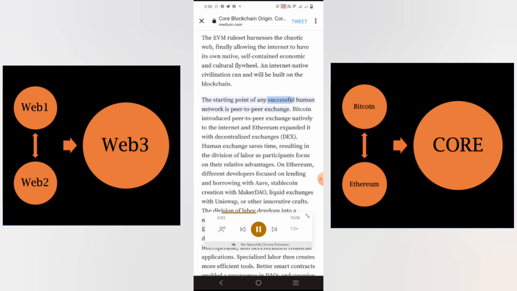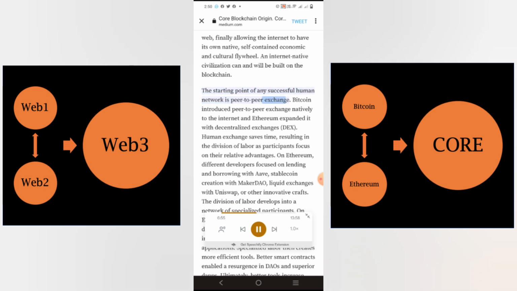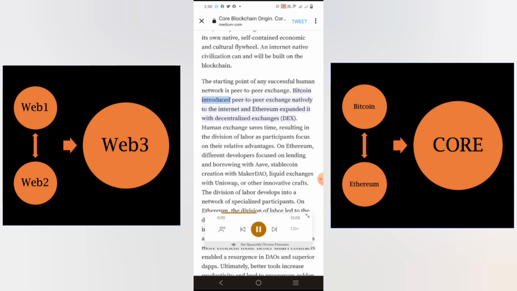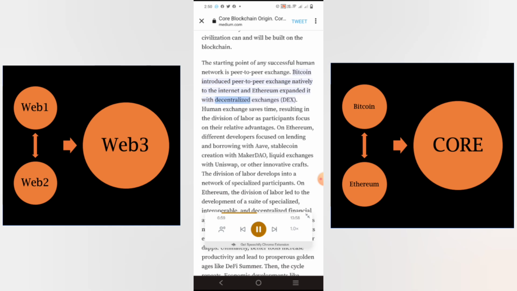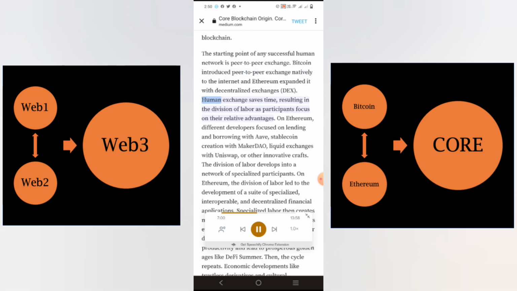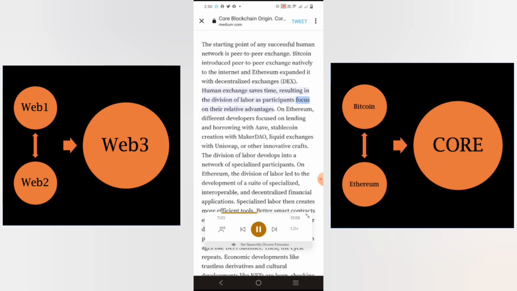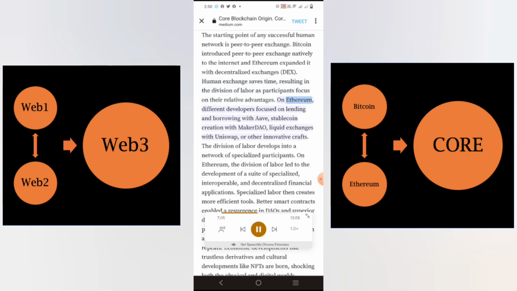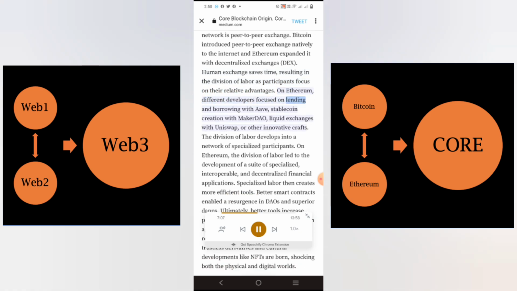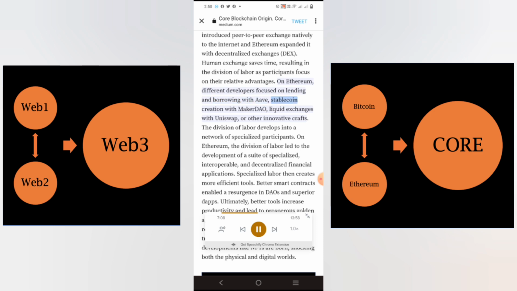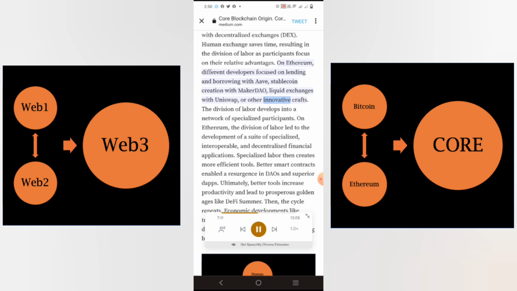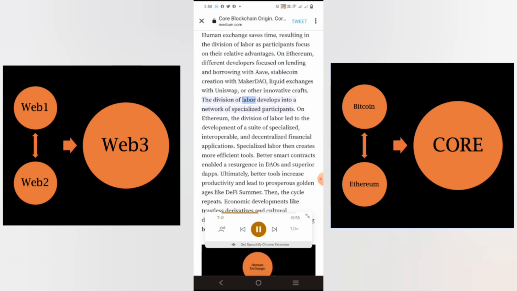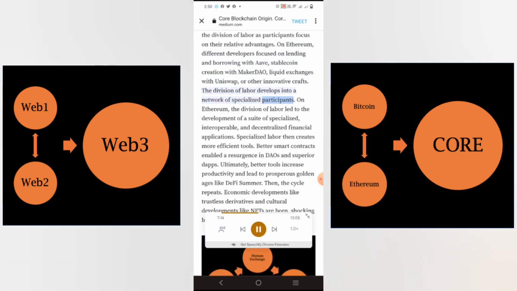The starting point of any successful human network is peer-to-peer exchange. Bitcoin introduced peer-to-peer exchange natively to the Internet, and Ethereum expanded it with decentralized exchanges, DEX. Human exchange saves time, resulting in the division of labor as participants focus on their relative advantages. On Ethereum, different developers focused on lending and borrowing with Aave, stablecoin creation with MakerDAO, liquid exchanges with Uniswap, or other innovative crafts. The division of labor develops into a network of specialized participants.